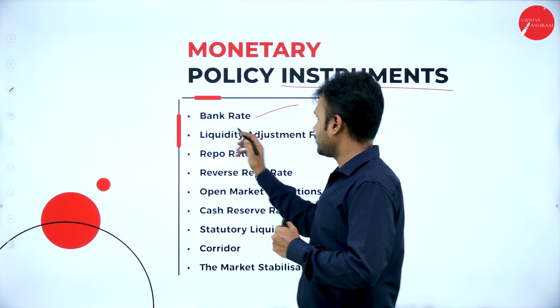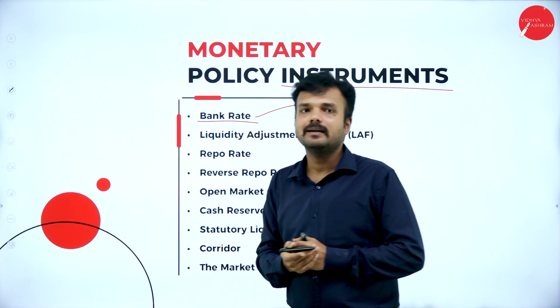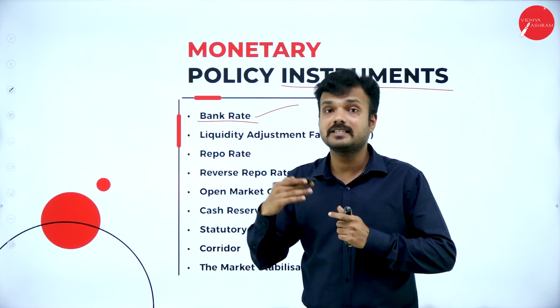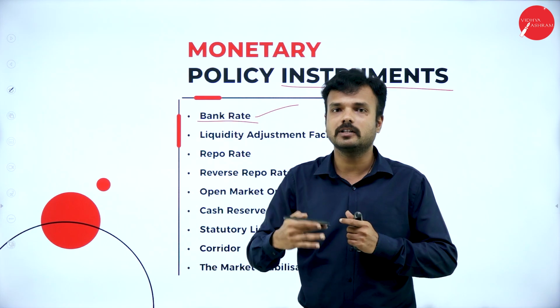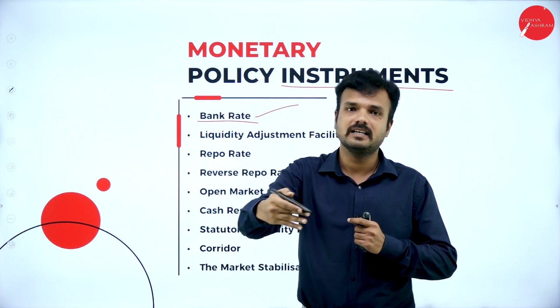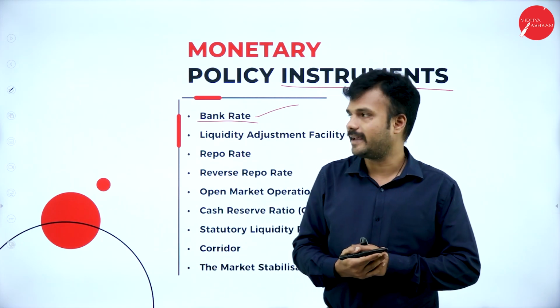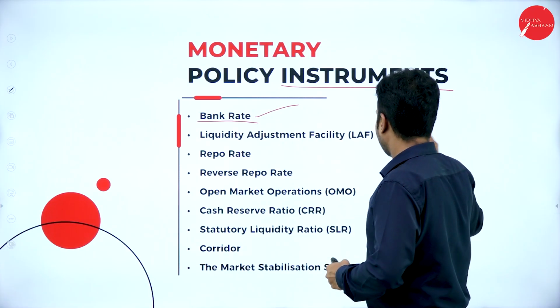That rate we call the bank rate. It is the interest rate charged by the Reserve Bank of India for lending money to domestic and commercial banks.